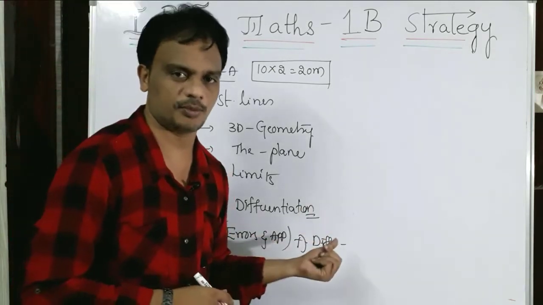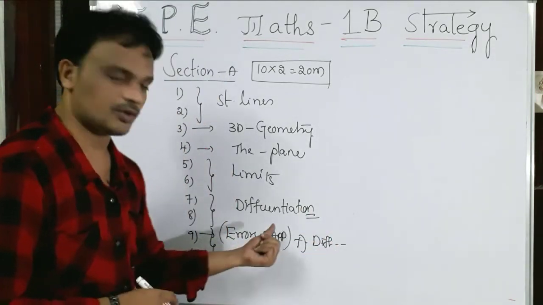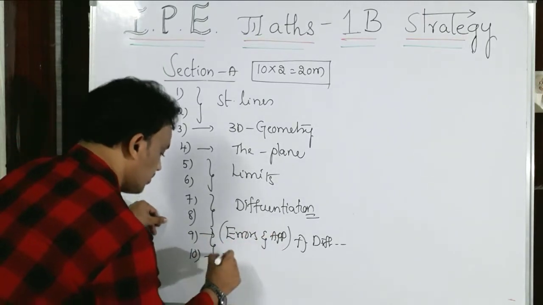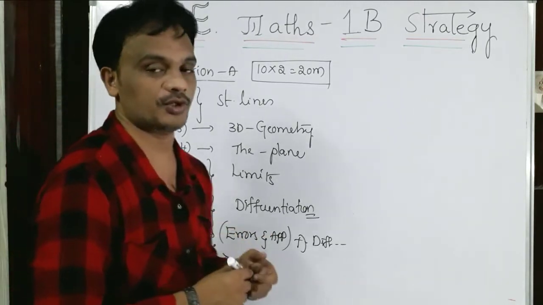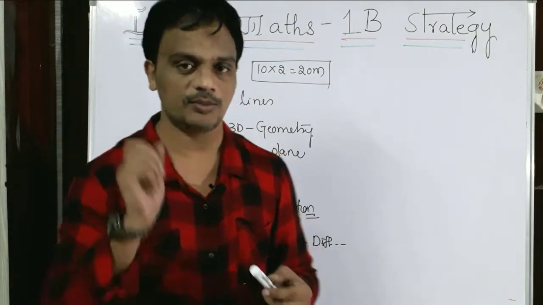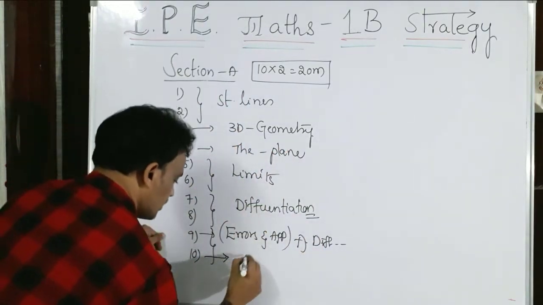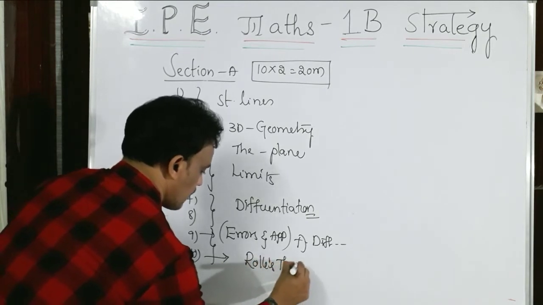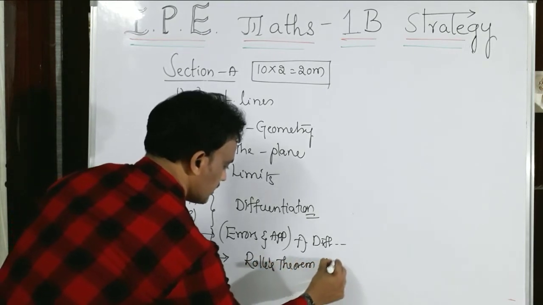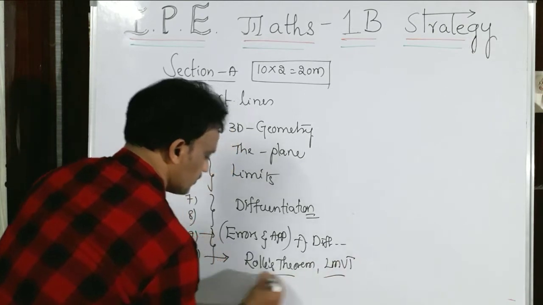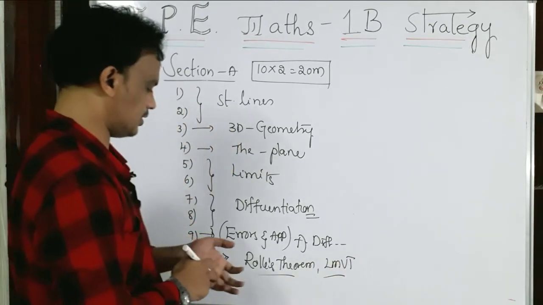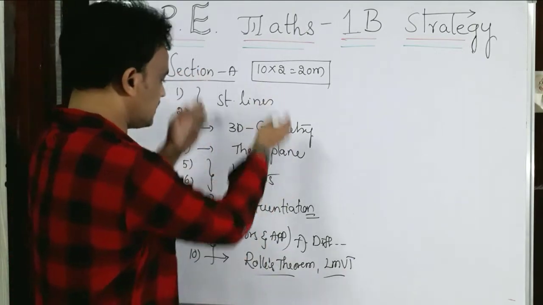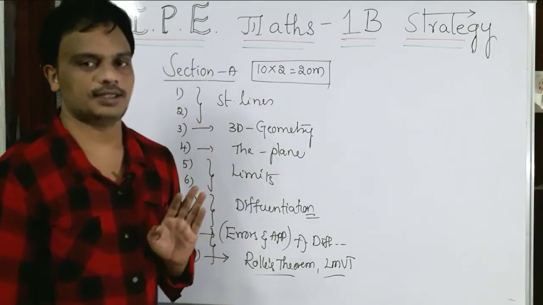A very important topic. From that you are going to get the 2 marks question, that is the 9th question. And very important from an IPA point of view and objective point of view also is the mean value theorems, which are Rolle's theorem and Lagrange's mean value theorem. From these 2 theorems we may get 1 question. That is about Section A.